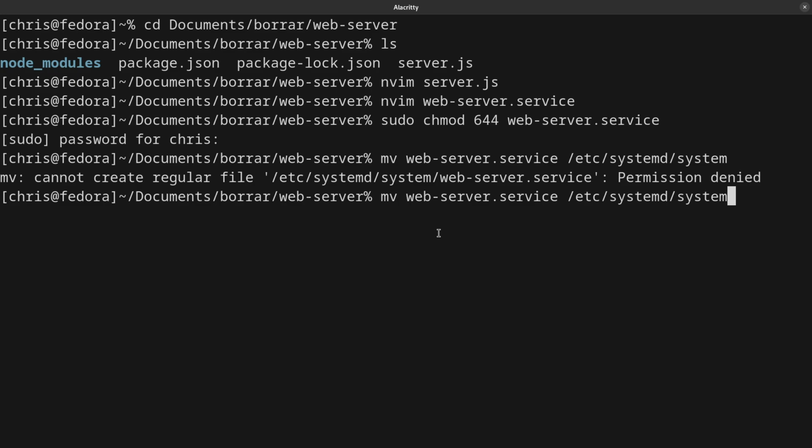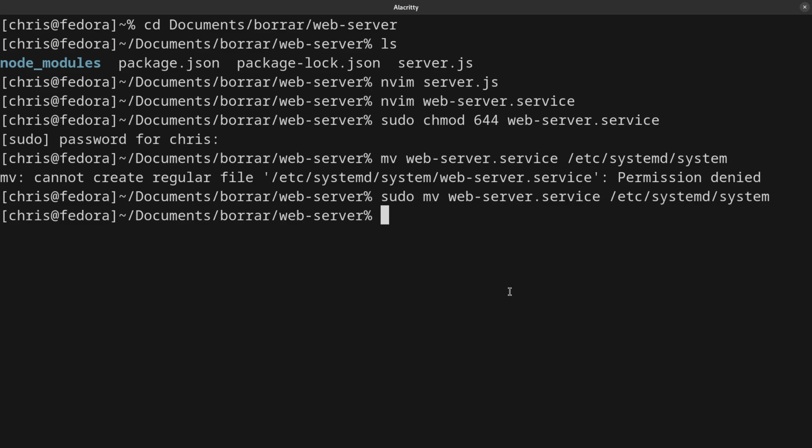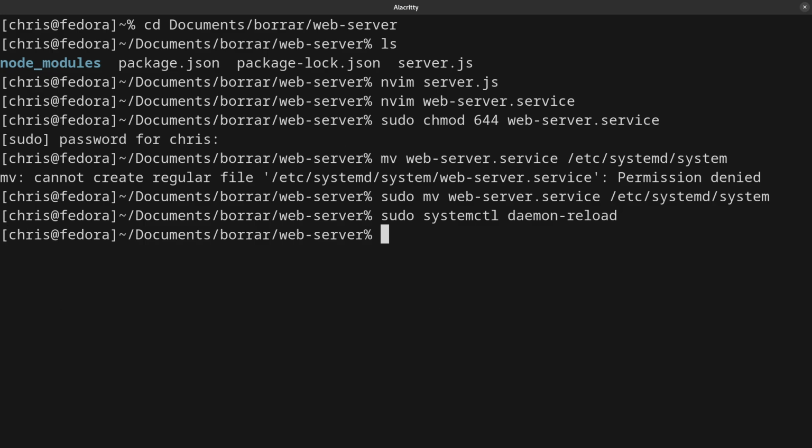Okay, I have to use sudo, so excuse me, and that's it. And after that, we are going to use systemctl daemon-reload. And once we execute this, systemctl has to know what I'm talking about when I tell it, hey, I am using the webserver service. So let's give it the information.